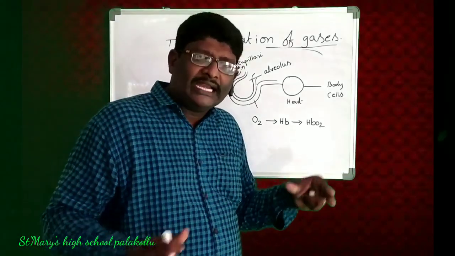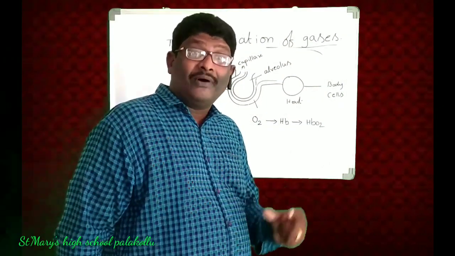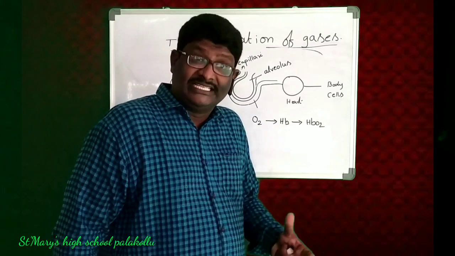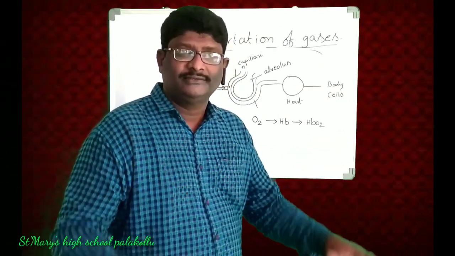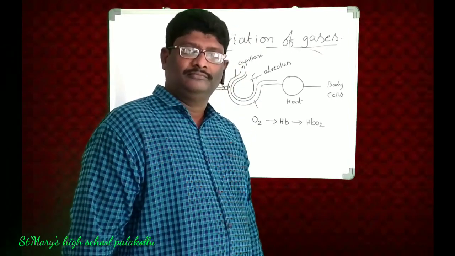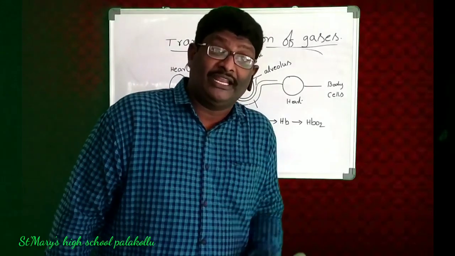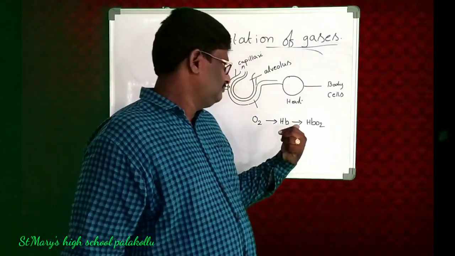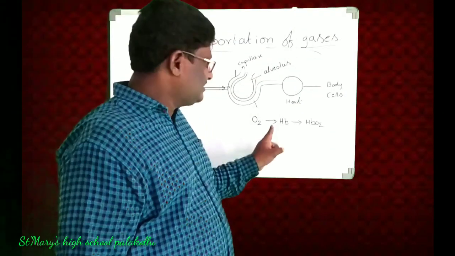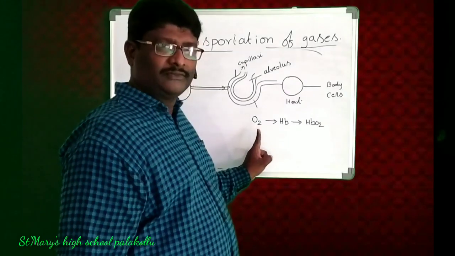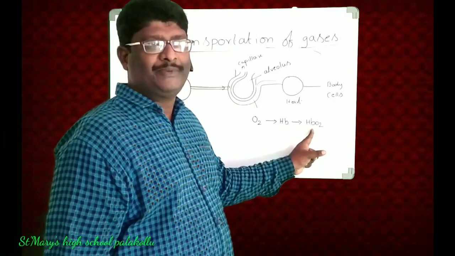Why does only oxygen combine with the hemoglobin? Why are the rest of them not combined with hemoglobin? Because the oxygen has the energy to form a bond with hemoglobin. But the rest of the gases do not have such kind of energy to form a bond with hemoglobin. So that's the reason oxygen combines with Hb, hemoglobin, to form HbO2.